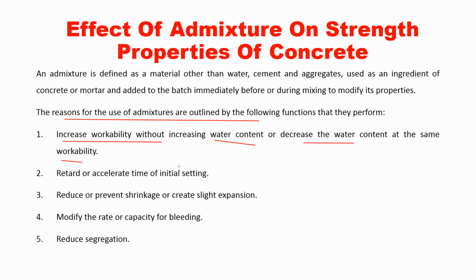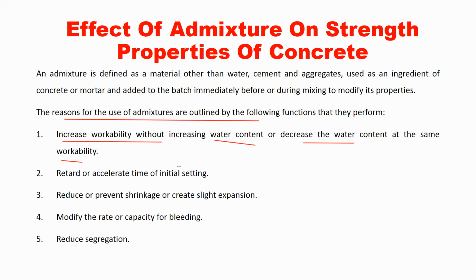take 70 liters of water only, but add one more ingredient, that is, one particular admixture. So that by adding that admixture and using only 70 liters of water, you can get the same workability as that of 100 liters. Understood? So here the work of the admixture is that by adding it, you can increase the workability of concrete, or otherwise you can reduce the requirement of water by keeping the workability the same. In both ways the admixture can be used.